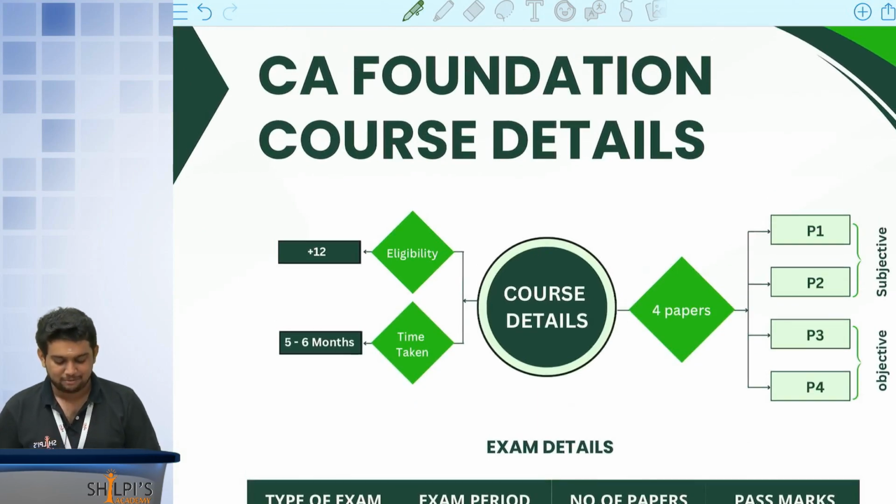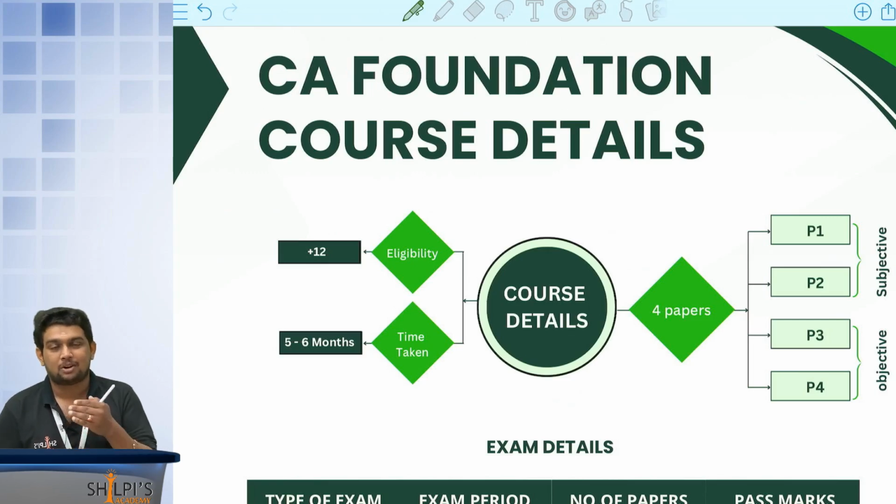First level, CA foundation course details. Who is eligible to register for the CA foundation? If you are in your 10th standard, you are eligible to register for the CA foundation course. But when are you eligible to write your exam? It is after your 12th qualification.